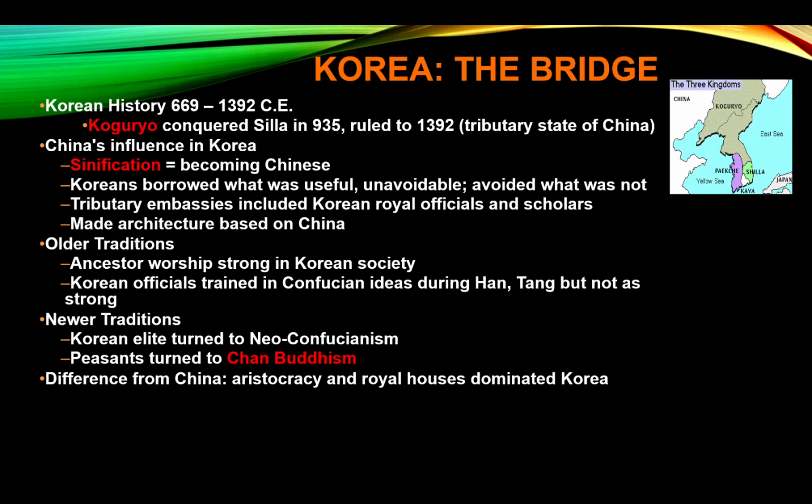One of the big differences for Korea was that their aristocracy and royal houses had a lot of power, whereas in China the aristocracy really isn't as powerful anymore. The Confucian bureaucracy is really the social group that's very powerful, that and the emperor and his family. But in Korea, the aristocracy is still pretty powerful.